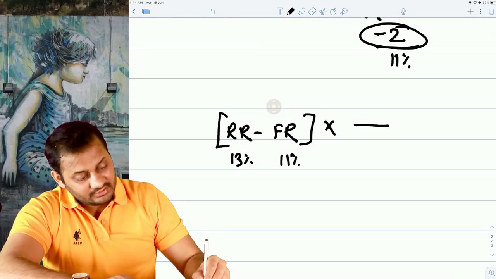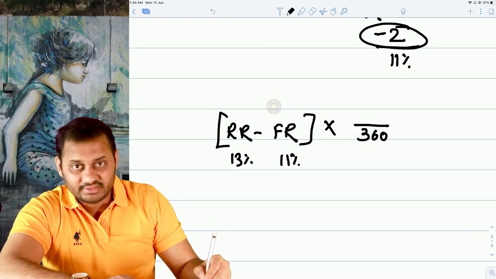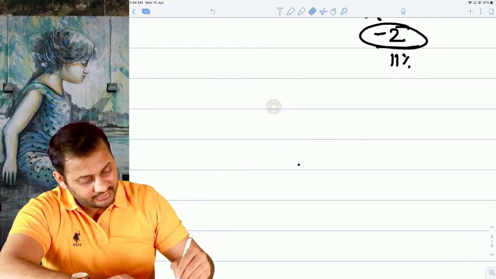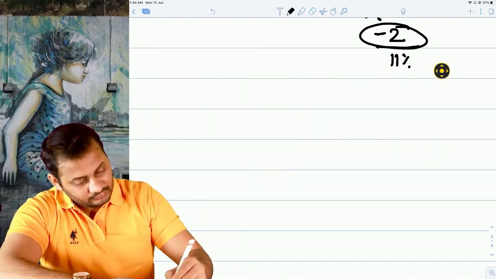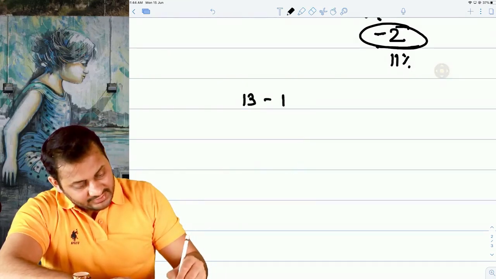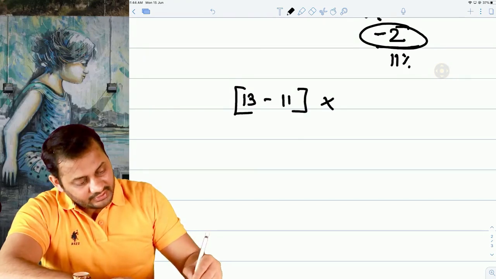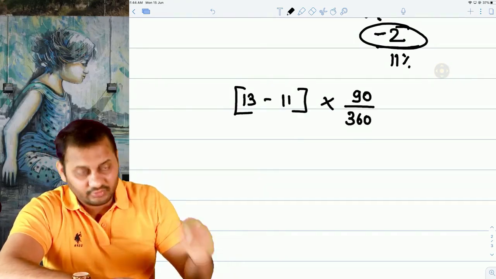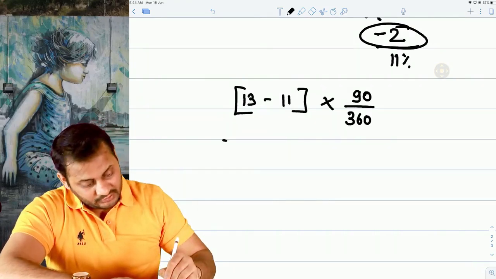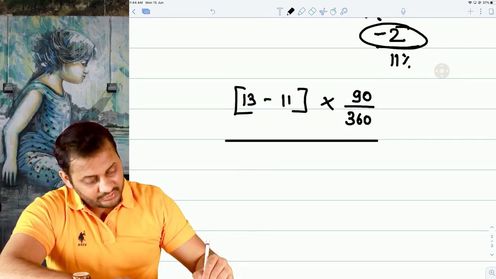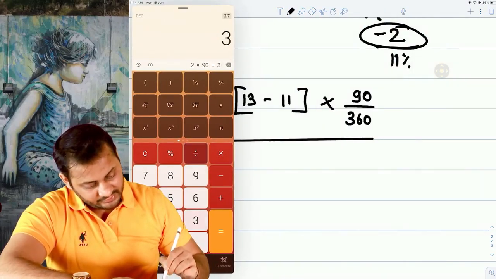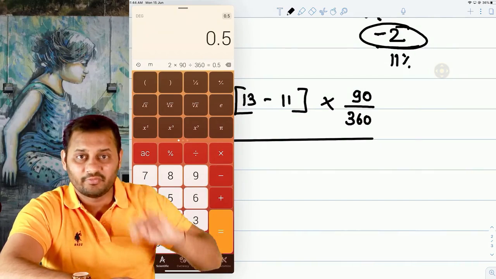Per annum means 360 days. So it was 13 minus 11, and then we converted this 360 days rate into 90 days rate. So 2 into 90 divided by 360, that means around 0.5%.